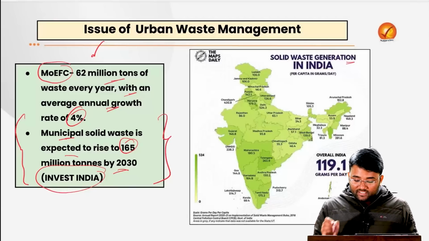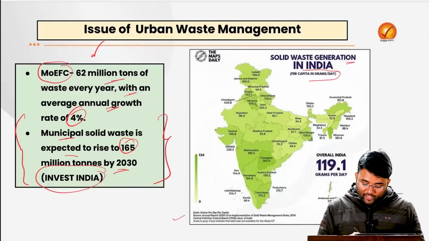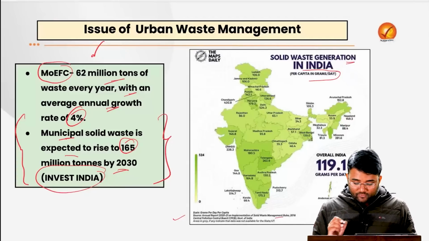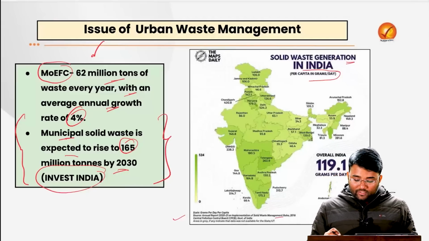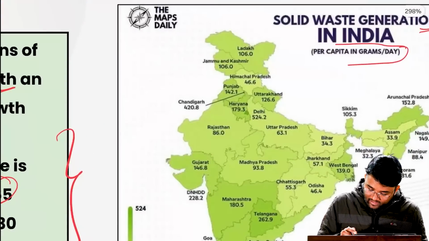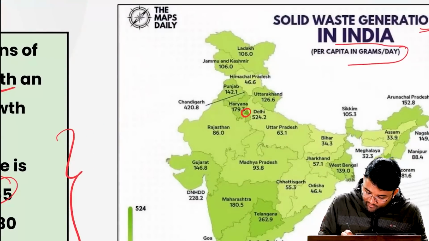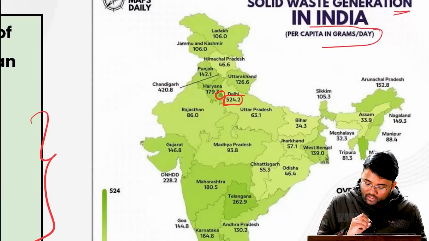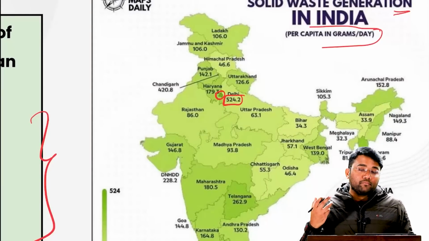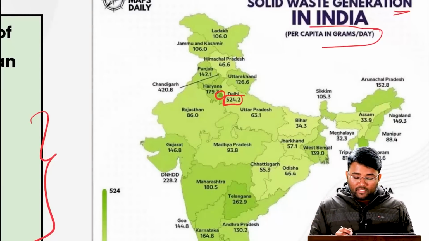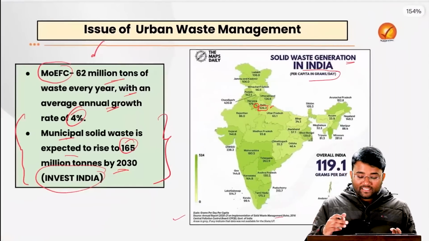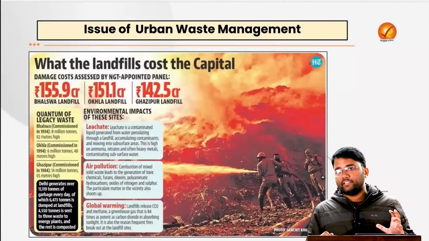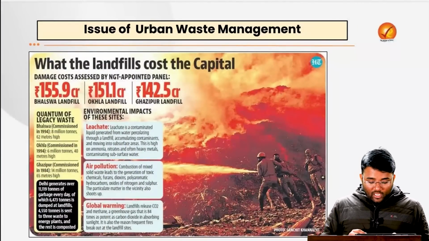Now, this is the solid waste generation in India, per capita in grams per day, which is data from the Annual Report 2021 on the implementation of Solid Waste Management Rules 2016 by the Central Pollution Control Board. Among the areas you can see that Delhi is one such area where we have very high per capita solid waste in grams per day. Okay, means Delhi is one such area which is producing more grams per day of solid waste as compared to other states and union territories of India.